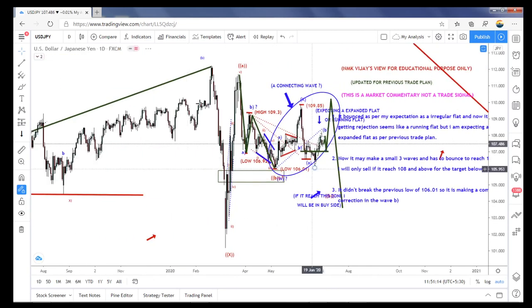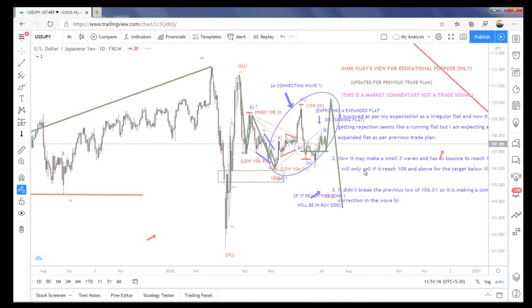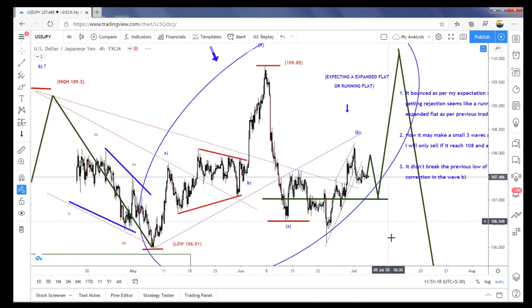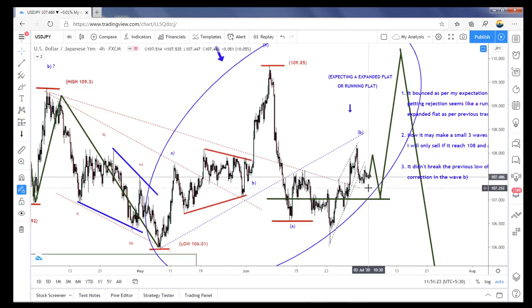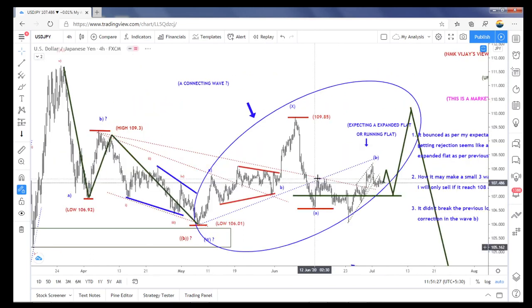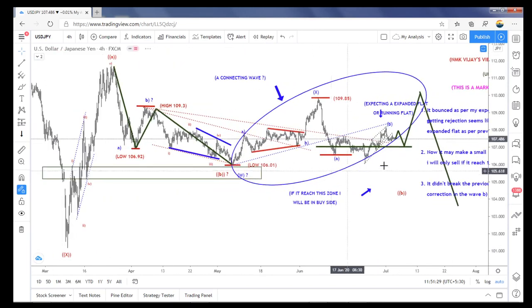So that is my view in UJ. Everybody is looking for that downside, and it can do like this also. So I'm not so biased, and I'm not sticking to my counts. I'm a little flexible. Why? If it breaks this 106.1, I will buy.